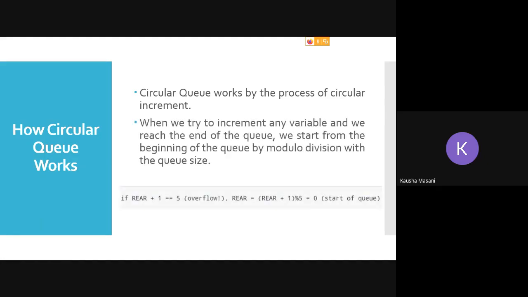And once rear plus 1 is equal to 5, you would throw it as overflowing. But in that case, you can again reset your rear back to the start of Q using your modulo function, or modular division, and reset your rear back to 0.